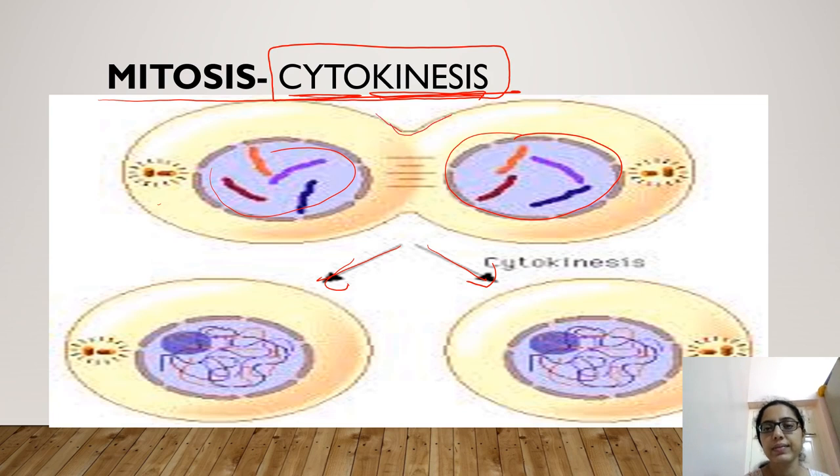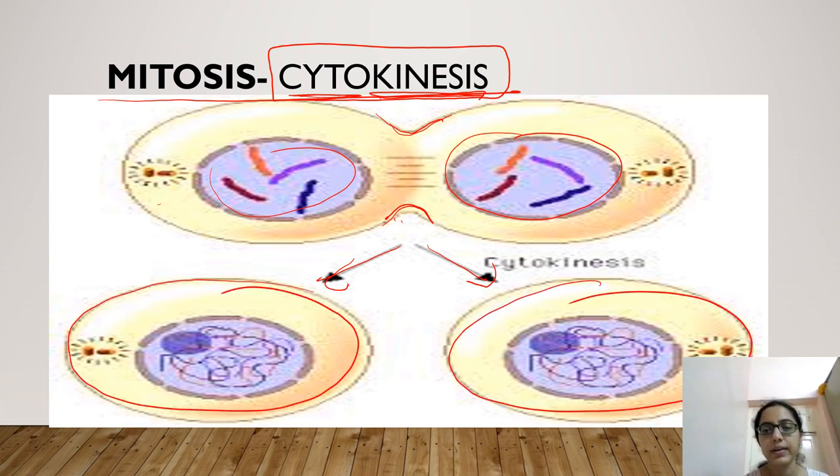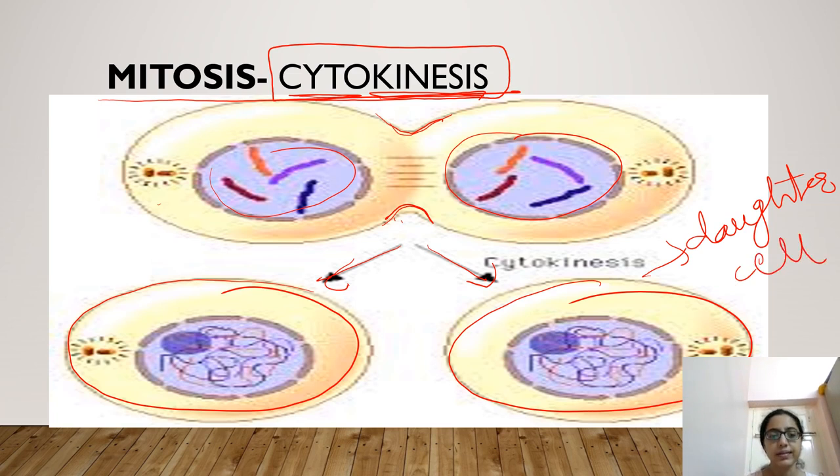In cytokinesis, one small narrow furrow appears here and the cell divides into two daughter cells. This is one cell, the second cell. Now these are called two daughter cells, which are exactly like the parental cell, each having its own nucleus, its own centrosome, and its own different cell organelles.